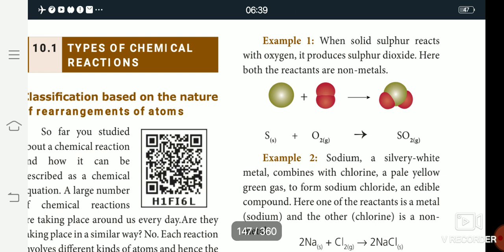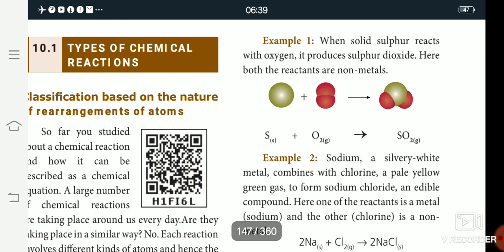Sulfur is in the solid state and oxygen is in the gaseous state. Sulfur is a non-metal. So the product is sulfur dioxide. In the first example, sulfur reacts with oxygen to become the product sulfur dioxide.